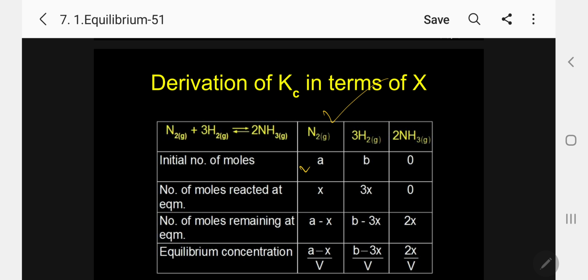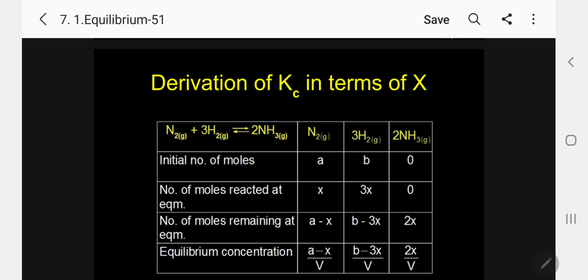Initial number of moles: N2 is A, H2 is B, and ammonia is 0. Number of moles reacted: this is X, this is 3X. So number of moles at equilibrium: A minus X, B minus 3X, and this is 2X. So equilibrium concentrations are A minus X by V, B minus 3X by V, and 2X by V.